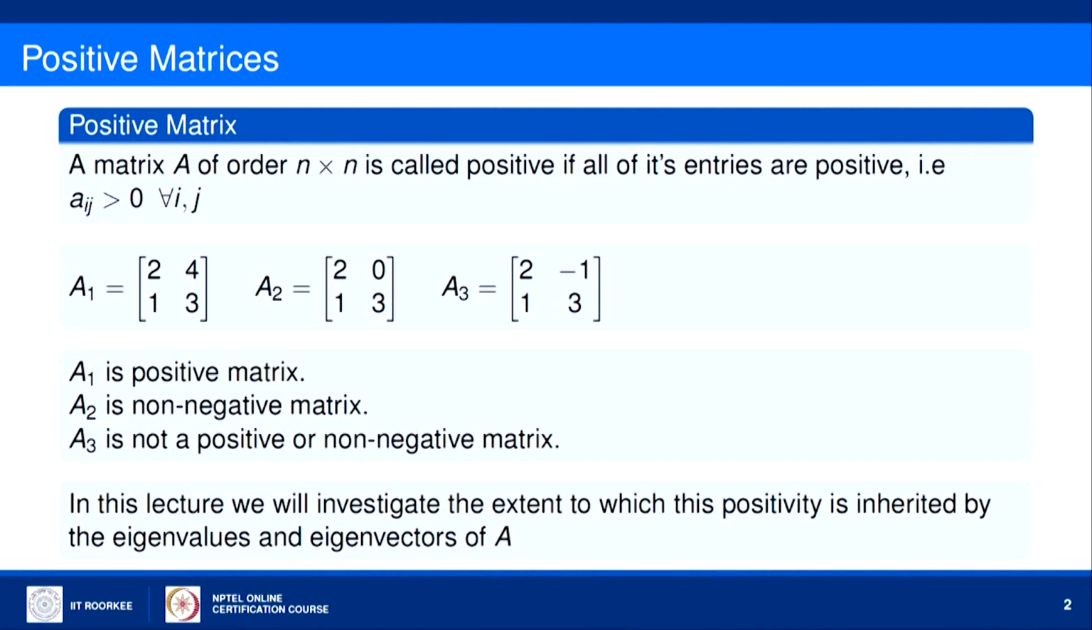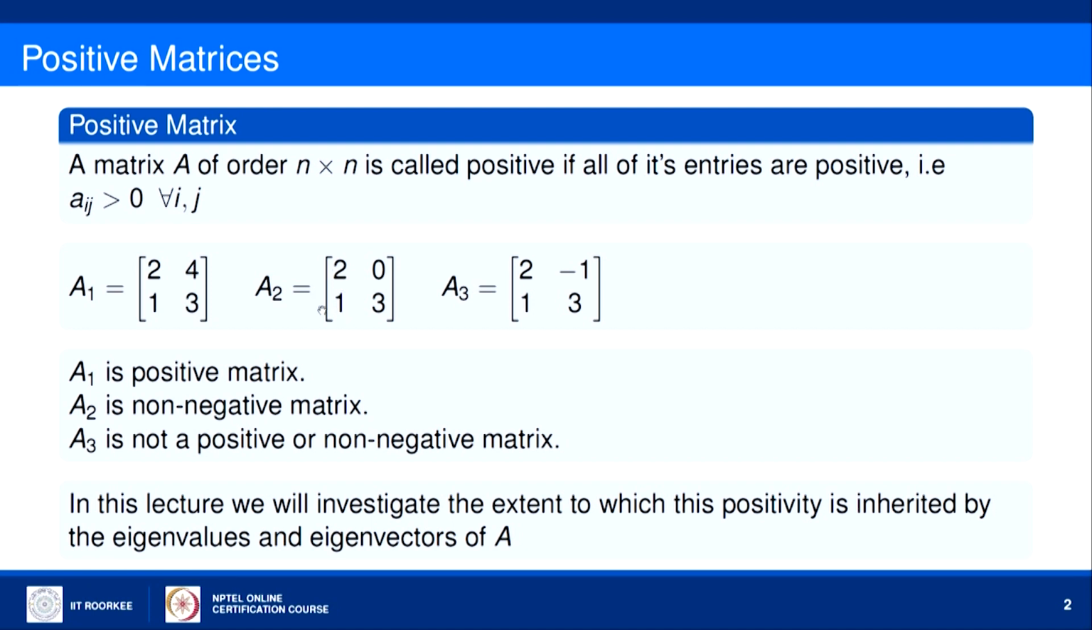So let us first define the positive matrix. A matrix A of order n by n is called positive if all of its entries are positive, that is Aij is greater than 0 for all i, j. Here we have 3 different matrices. If you see A1, all the entries of A1 are positive, so it satisfies this definition, and A1 is a positive matrix.